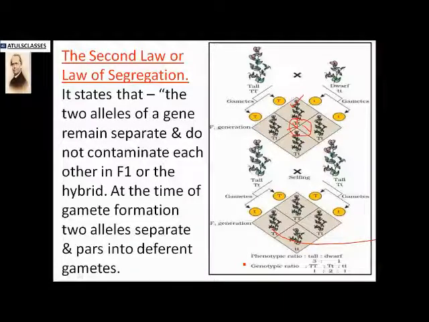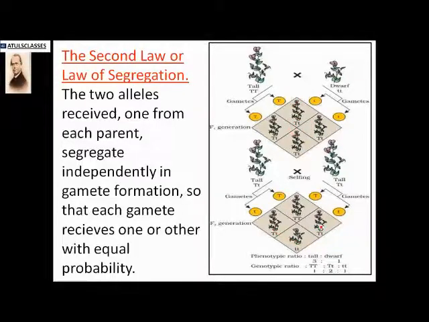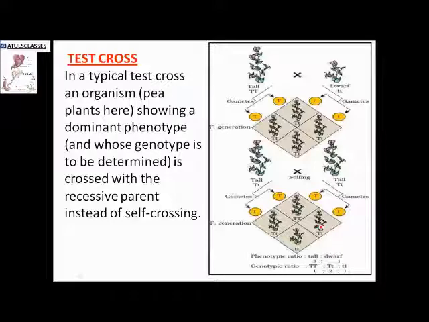At the time of gamete formation, two alleles separate and part into different gametes, at the time of selfing. We can write the law in this way also: the two alleles received from each parent segregate independently in gamete formation so that each gamete receives one or the other with equal probability. So only one gene will enter a gamete. After doing this, we obtain the phenotypic and genotypic ratio.